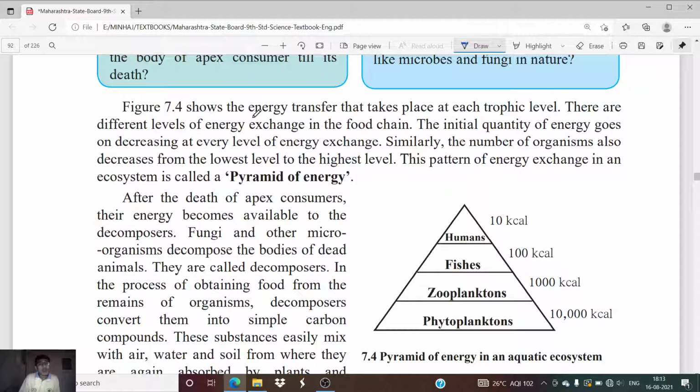This pyramid shows the energy transfer that takes place at each trophic level. There are different levels of energy exchange in the food chain. In every food chain, the levels of energy are different. The amount of energy consumed by a tiger is different from that consumed by a grasshopper or frog. It depends on the body of that particular living organism.